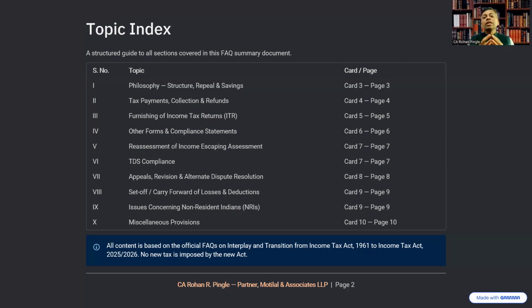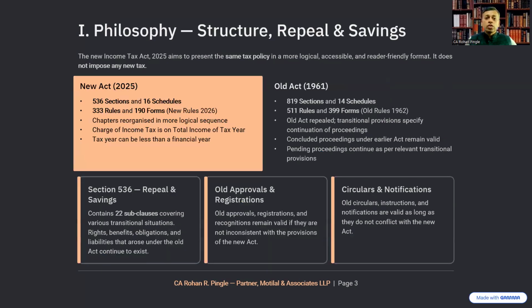What are the important things to know? What are the effects or impacts? Whatever questions come to mind, I have compiled them in this 10-page document. All content is based on the official FAQs available on the Income Tax Department's site. So let's start with it.